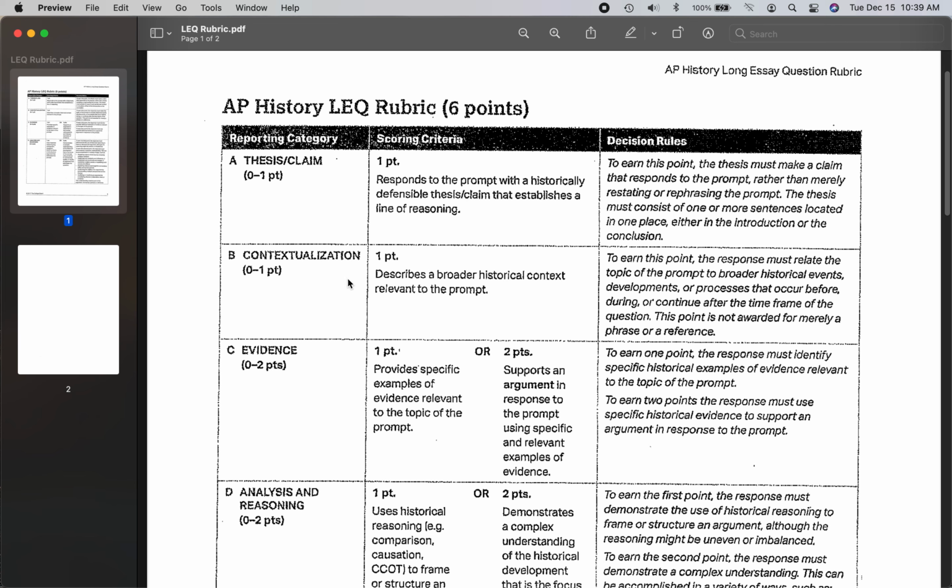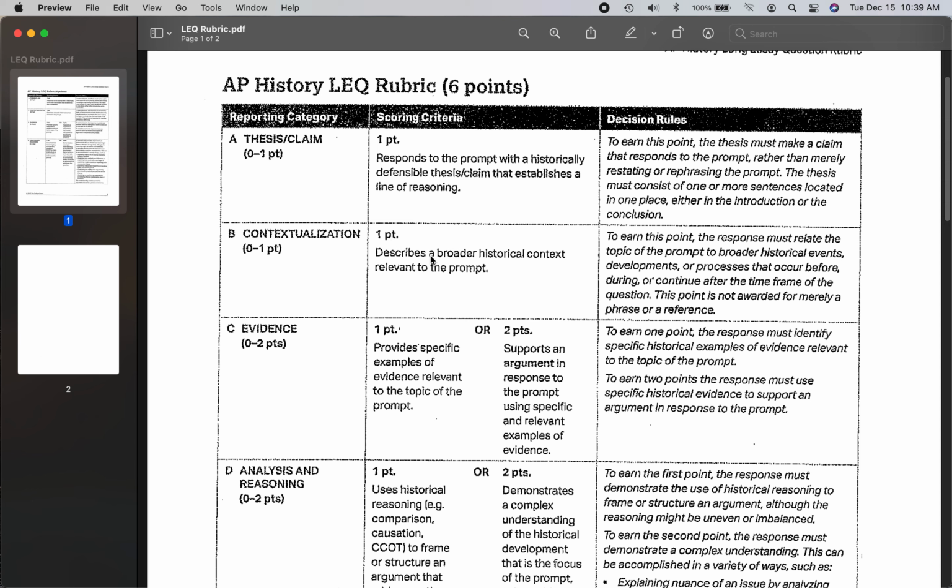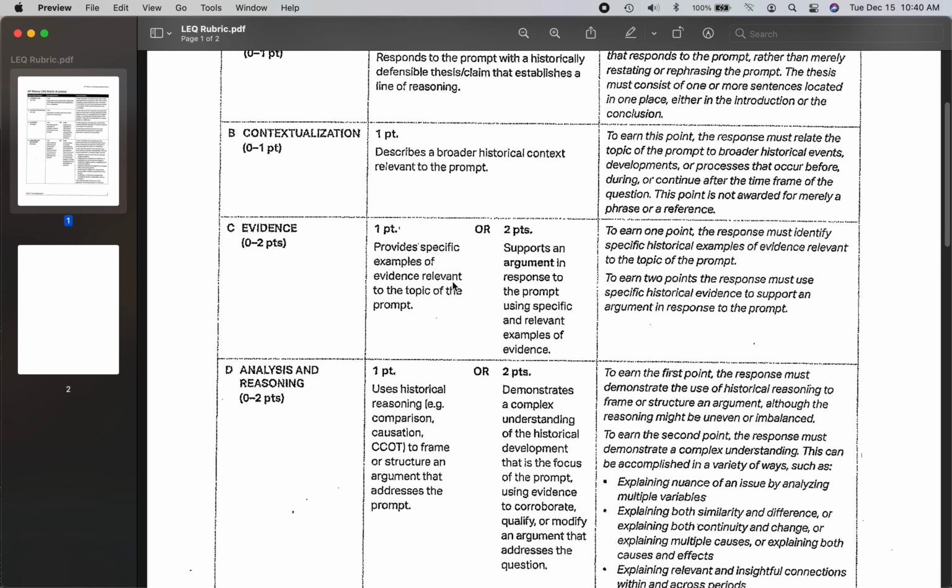Context: you get a point for that. You are going to describe the historical context relevant to the prompt. So what's going on? For example, we have that question I just gave y'all, which is the French Revolution. Tell us what's going on. Give us some information about this time period. Very important, and remember, your context needs to be specific. Then we get into the majority of the points for the LEQ.